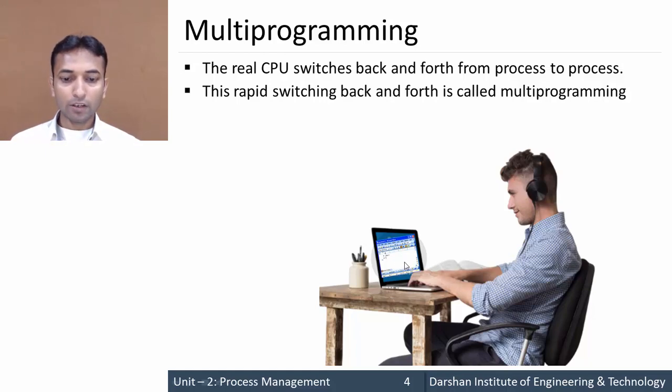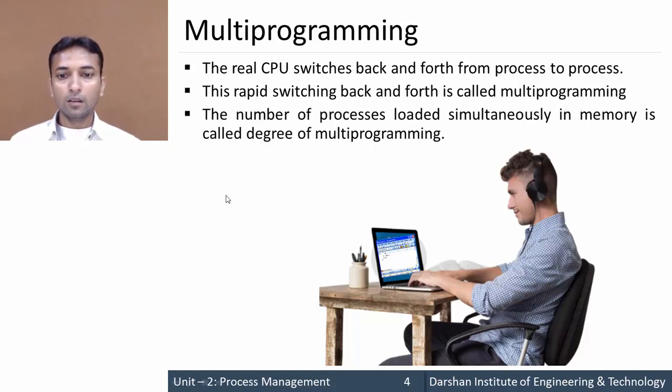So here our physical processor switches from the media player to Word, and again Word to media player, and that is so fast that we cannot identify it. The number of processes that are loaded into memory at the same time is known as the degree of multiprogramming.